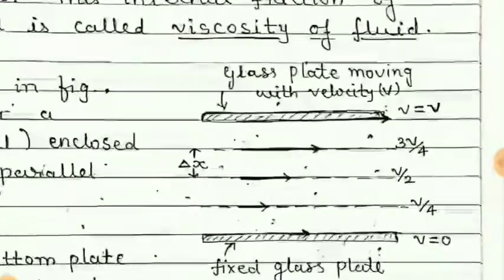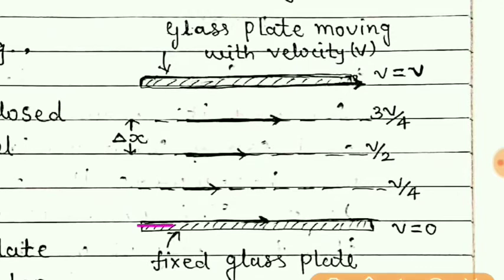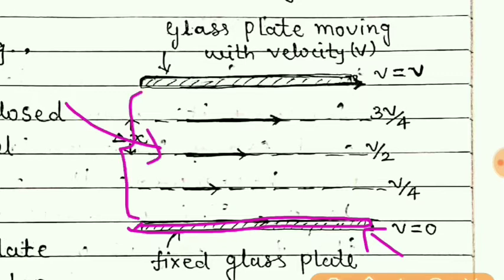As an example, consider a glass plate fixed on the surface. That means it cannot move on this surface. So it is fixed. Now put some fluid on this glass plate. So this is the thickness of the fluid which is kept on a glass plate. Suppose some oil is kept on it. Now put another glass plate on the fluid. So we can say that there is a fluid in between the two glass plates.